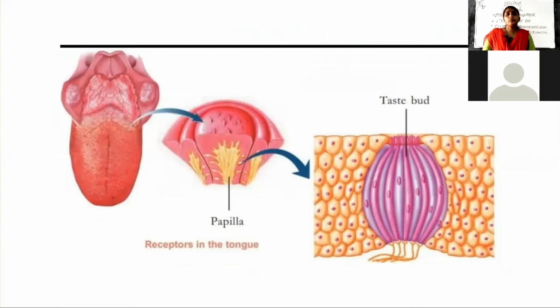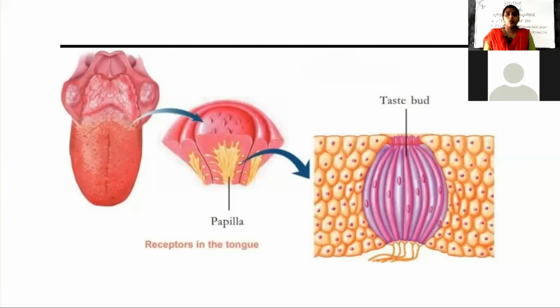When we are eating something, it gets mixed with the saliva, and when it mixes with the saliva, the chemoreceptors get stimulated and an impulse is formed. Through a nerve, it is carried to the cerebrum, and we are able to detect the taste.